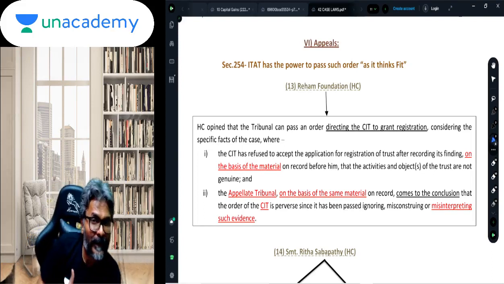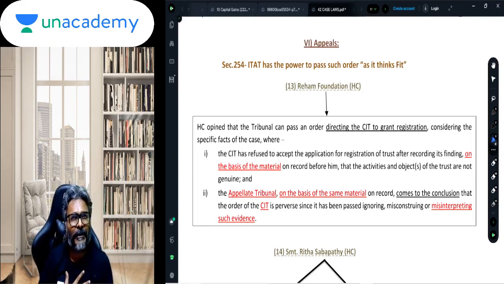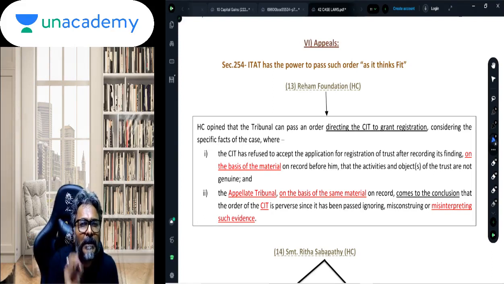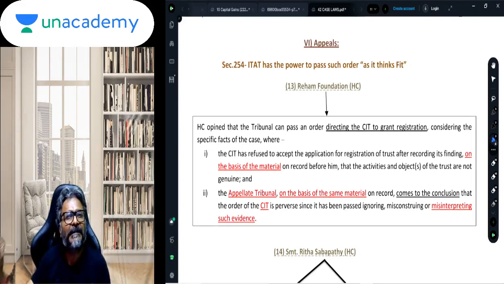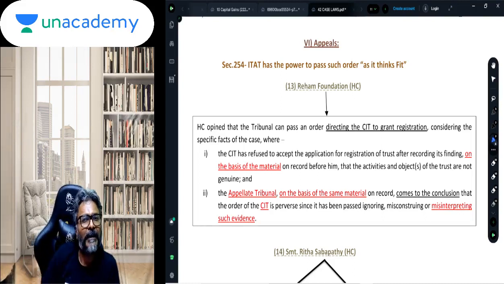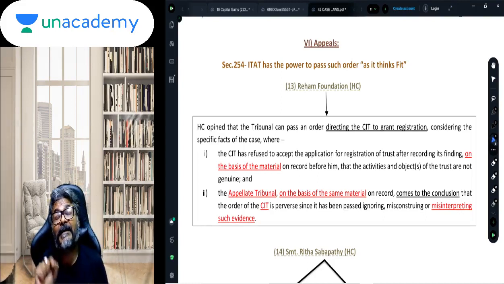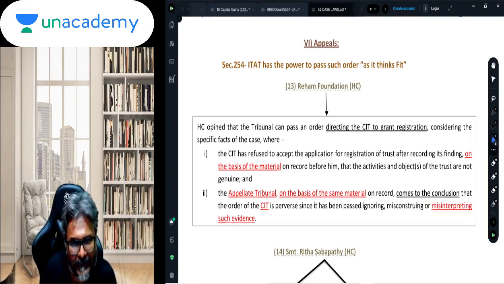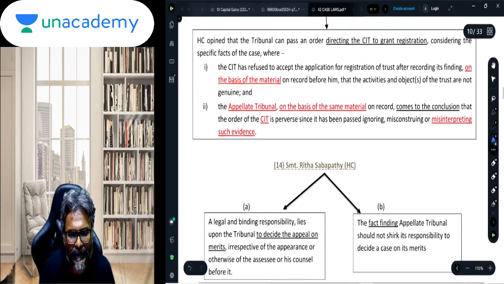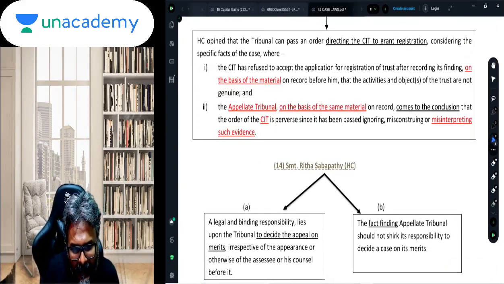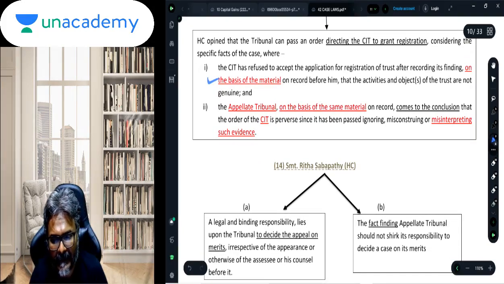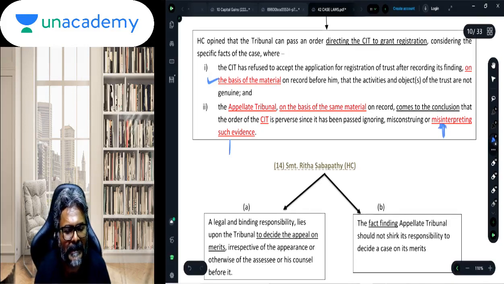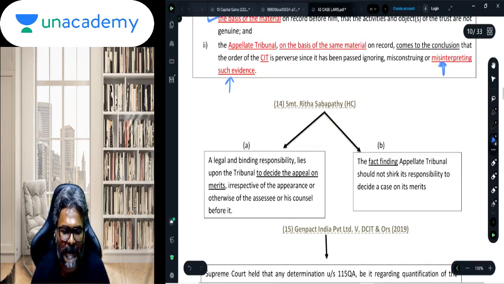So in that case, being the final fact-finding authority, the ITAT can say, Mr. CIT, you have simply misinterpreted the evidence that is there in your hand, and accordingly the ITAT can grant the registration to the trust. But the important point here is, on the basis of the same material, the ITAT needs to conclude what? That the CIT has misinterpreted such evidence. Students, so that is the point.